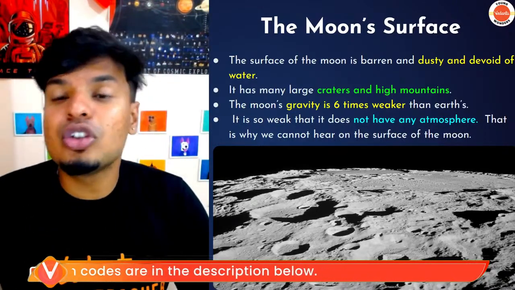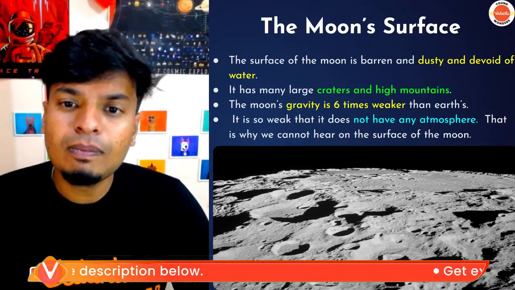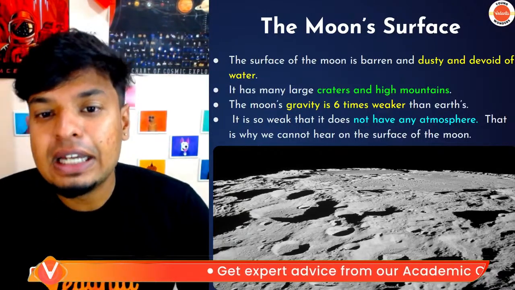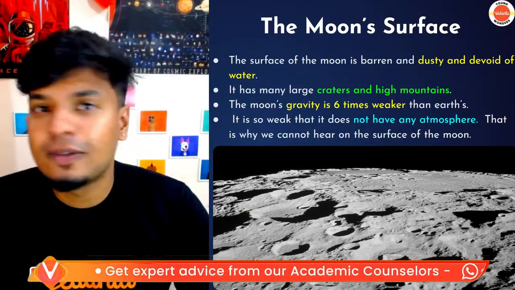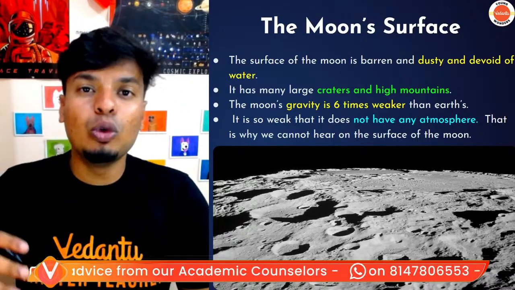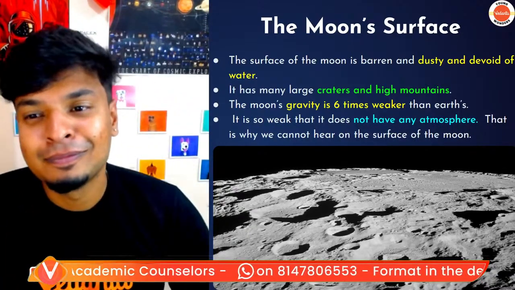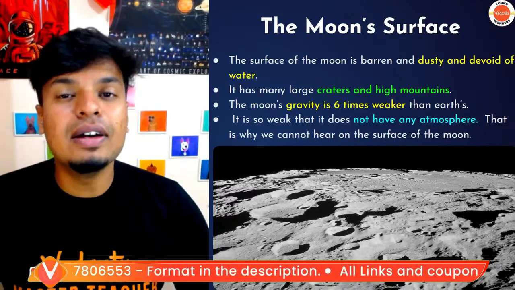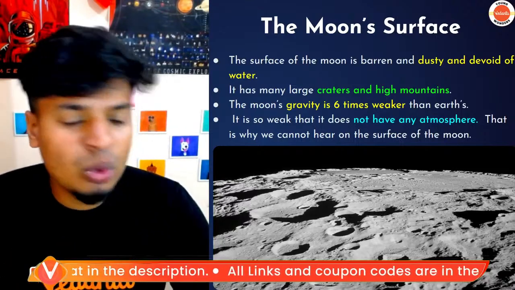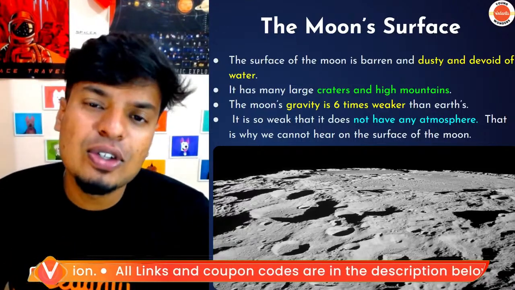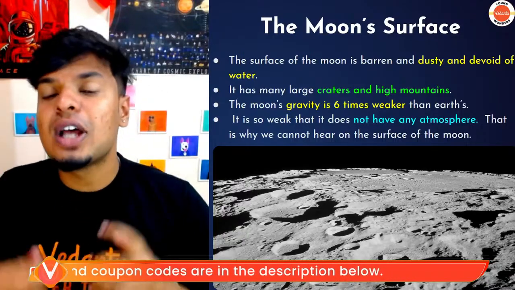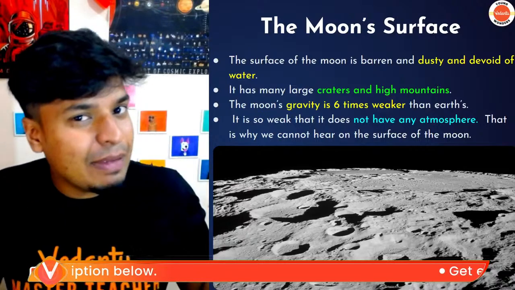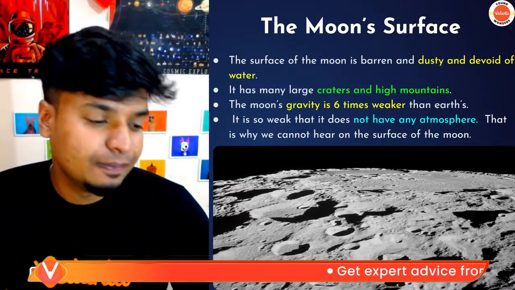So it has large craters and high mountains. The moon's gravity is 6 times weaker compared to the Earth. It is so weak that it does not have any atmosphere. It's so weak that if you jump on the moon, you can jump very, very high, because the gravity is so weak there. That's why we cannot hear anything on the moon also, because moon doesn't have any air. We also saw that in order for sound to travel, sound needs a medium. Since moon doesn't have any medium, how can sound travel?